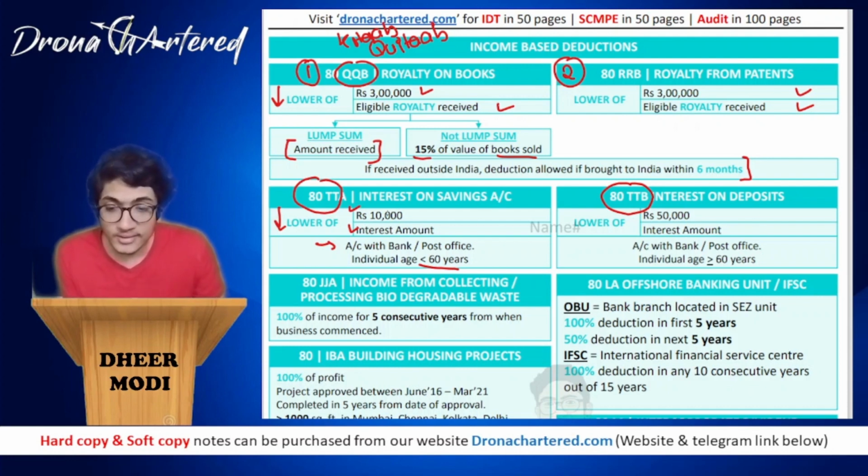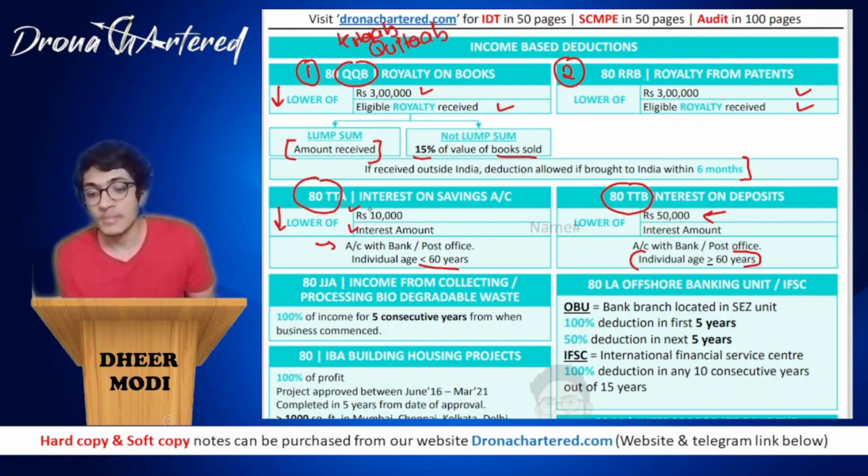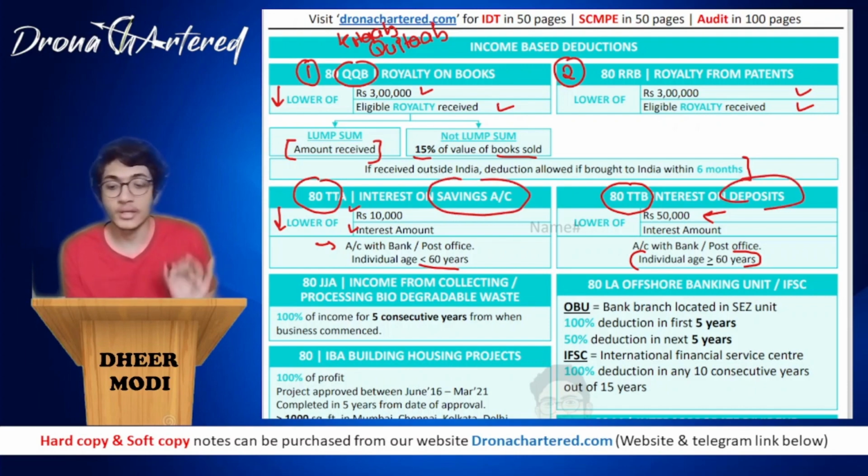Over here, instead of 10,000, it becomes 50,000. Why? Because the individual's age is greater than or equal to 60 years. Then this amount of 10,000 will become rupees 50,000. Clear? So that is section 80TTA and 80TTB. Remember, 80TTA is only for interest on a savings account, whereas this is for any deposit that you make.